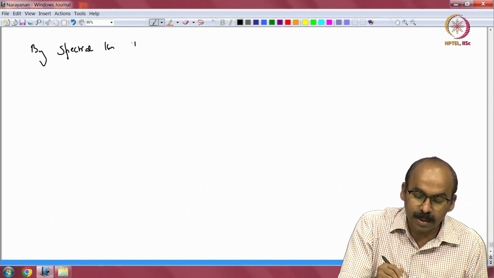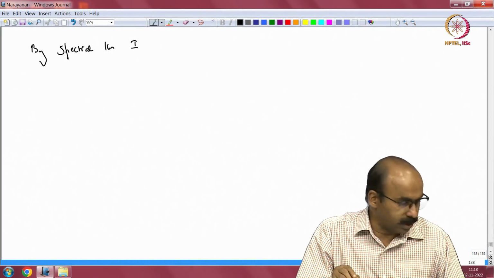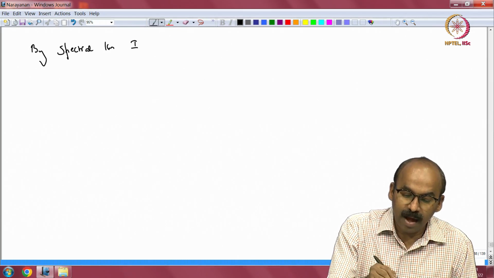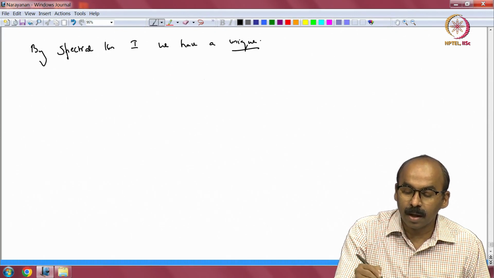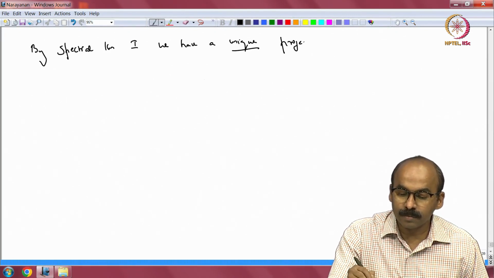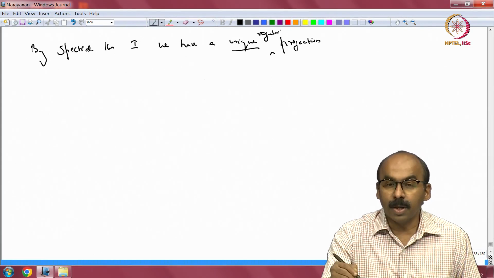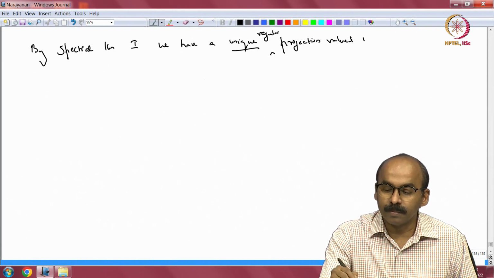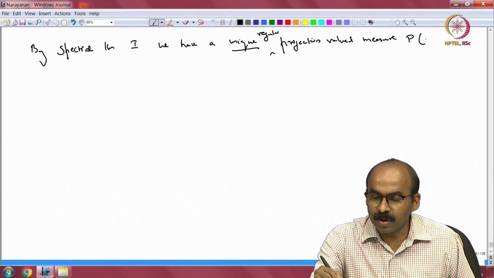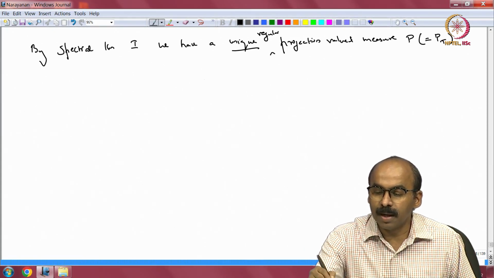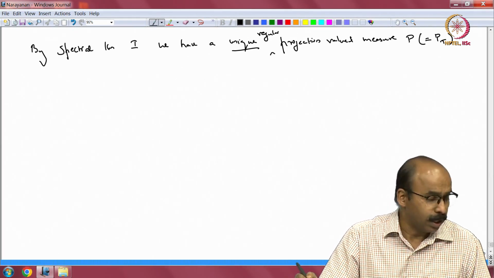So, that is the first version of the spectral theorem, which gave us a projection valued measure. We have a unique, well, regular projection valued measure P. So, we will denote it by P. Well, actually one should say P sub T, but I will not write the subscript T because we have fixed the operator T. Okay. So, P such that